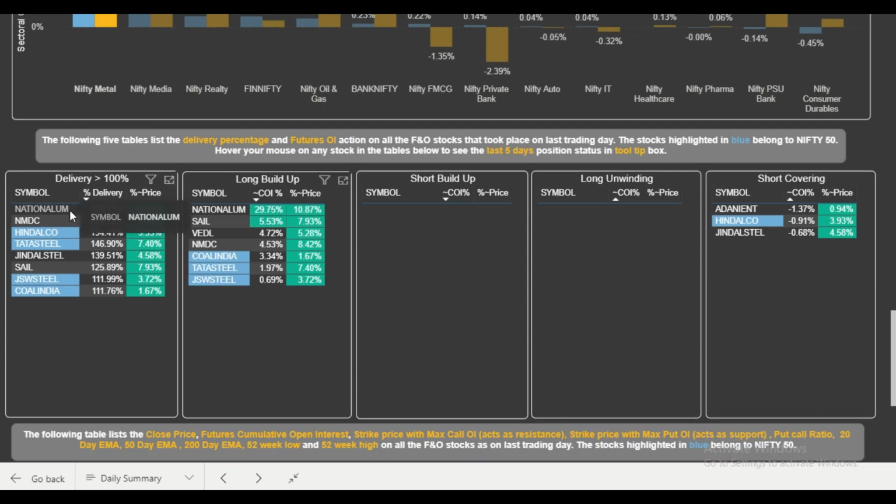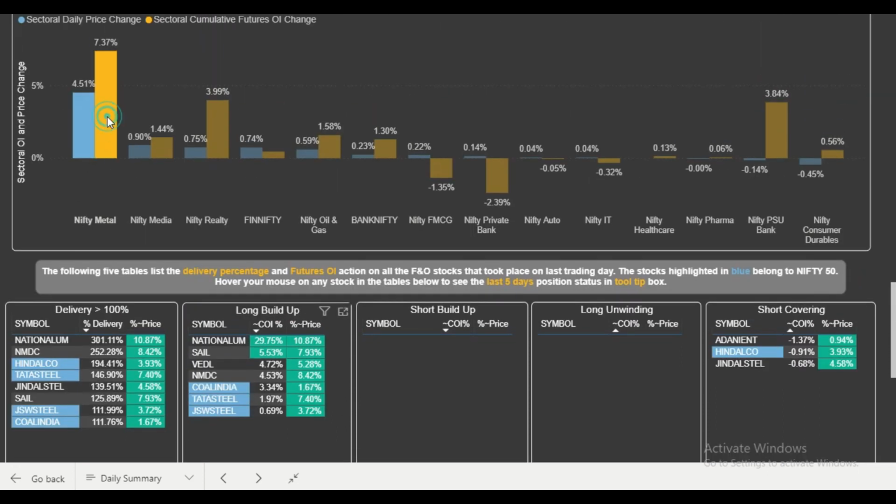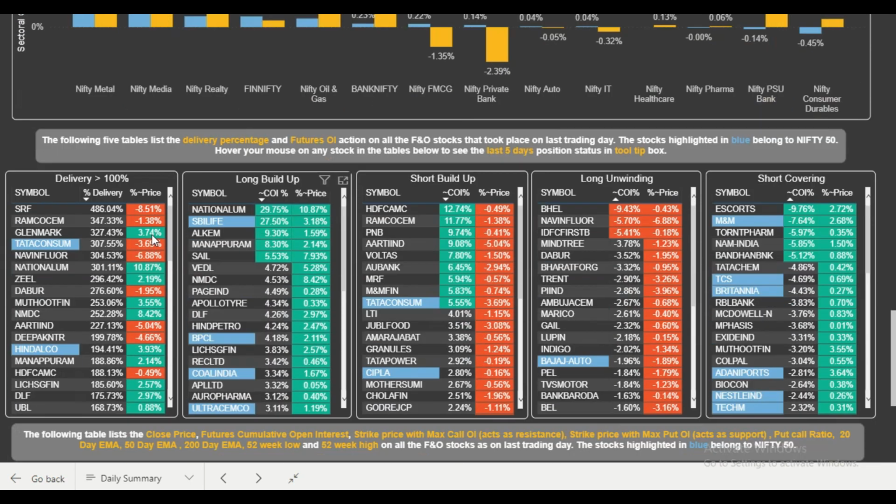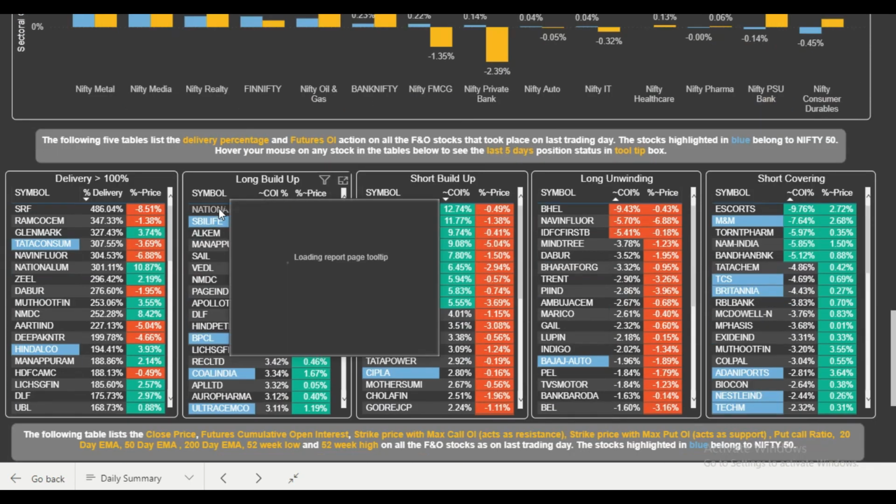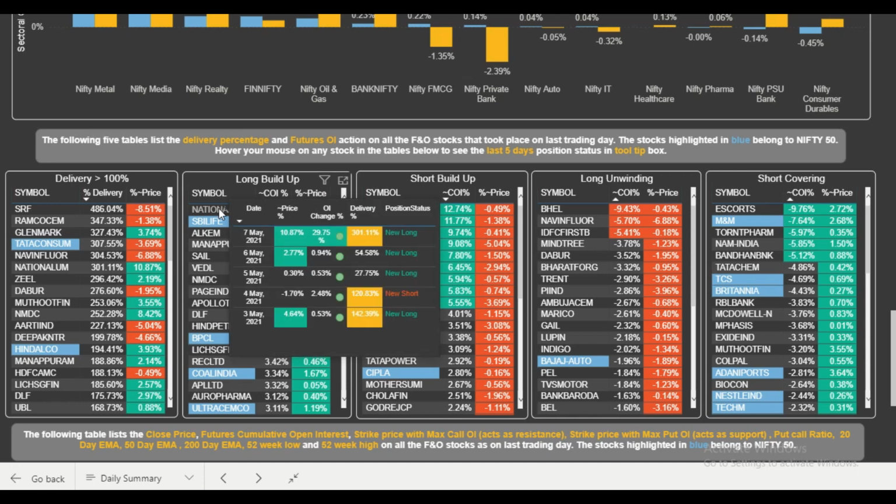Now friends, I will just scroll up and unselect this bar which we selected, so that we go back to the normal view, and we'll now be able to see the tooltip properly. If you now hover on National Aluminium, you will be able to see in the tooltip the previous 5 days trend of the futures positions. You can see from the 3rd of May, from the bottom to the top, till 7th of May, which is the last trading day. There has been a significant jump in the price rise. You can see green in the price, a significant jump from the previous 3-4 days, and then significant OI buildup. The OI change percentage gives you the futures cumulative open interest generated, and you can also see very good cash market delivery.